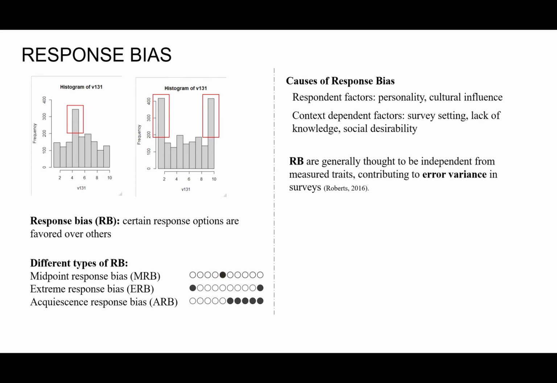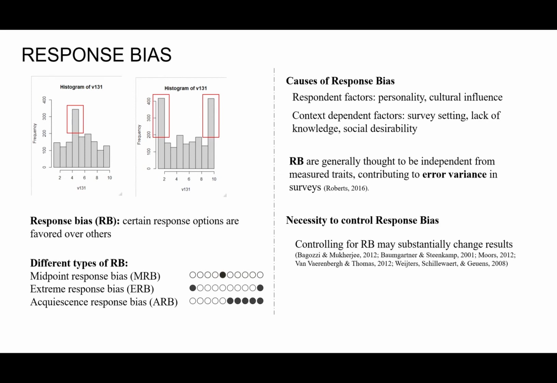Response bias is assumed to be independent from measured traits and thus contributes to the error variance. Prior studies have shown that the group difference comparison, correlation coefficient, regression coefficient, and factor loadings change remarkably after controlling for response bias. This result raised the necessity to control response bias.